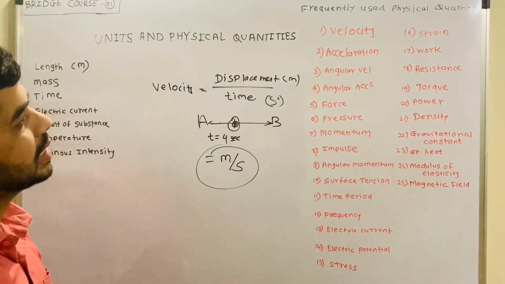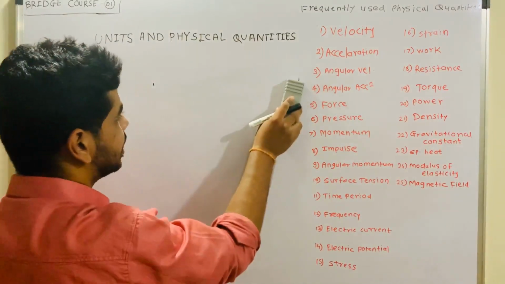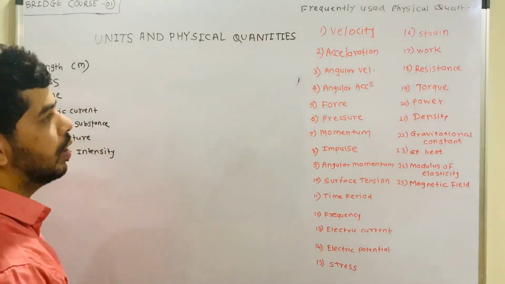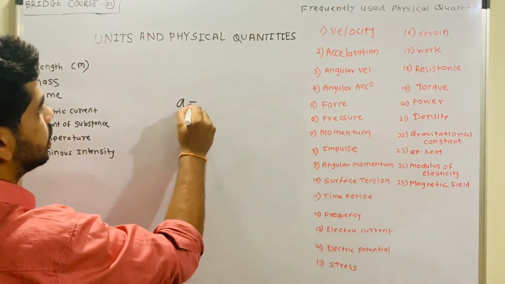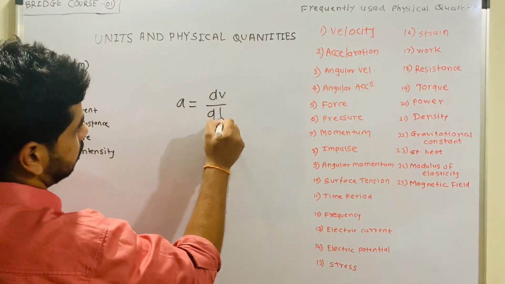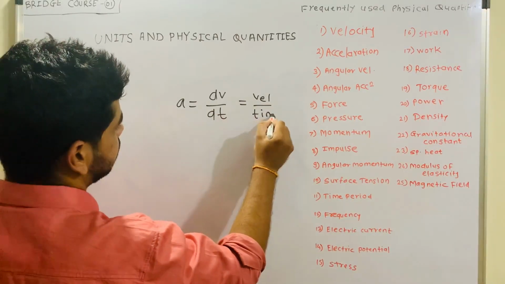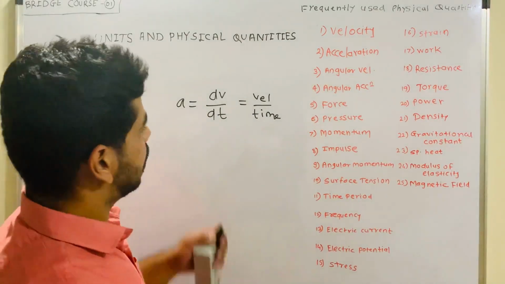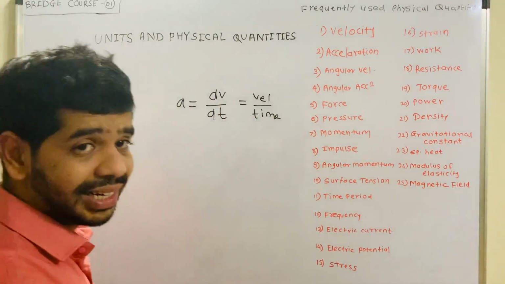Now the second is acceleration. What does acceleration mean? It's also very simple. Acceleration is nothing but the rate of change of velocity with time. So a can be written as dv by dt. Acceleration is the rate of change of velocity upon time.